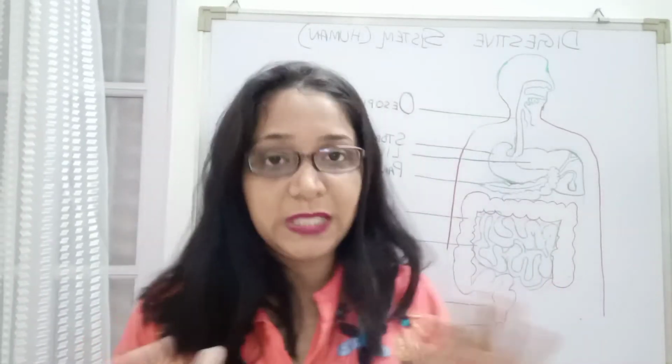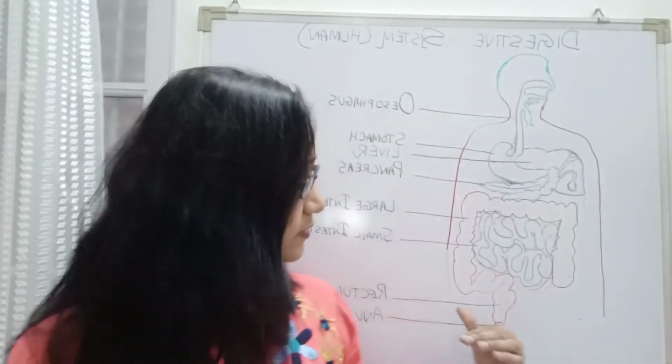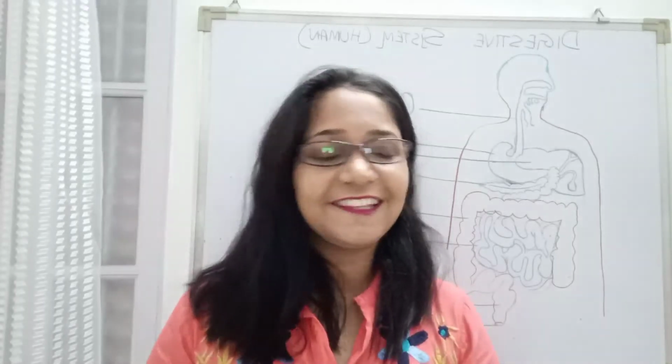So if somebody asks you where the complete digestion of food occurs, your answer should be in the small intestine.